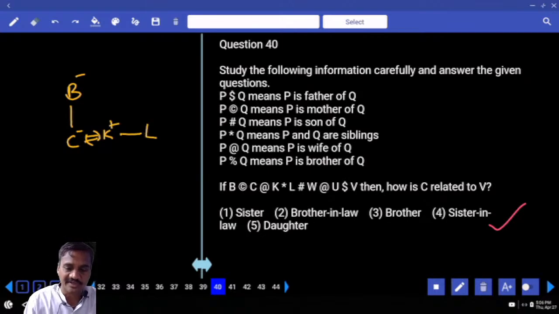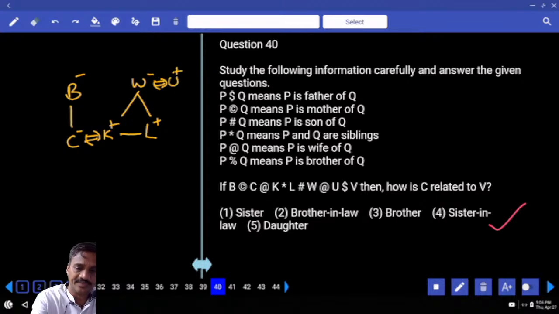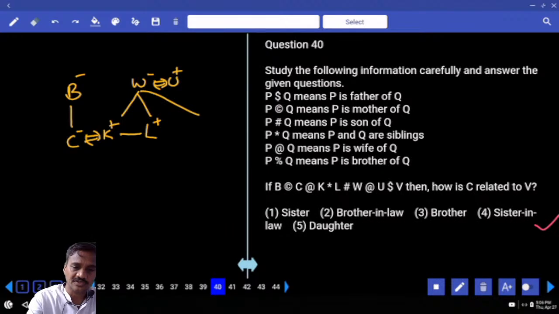L hash W: L is the son of W. W at the rate of U: W is the wife of U. And finally U dollar V: U is the father of V. Then how is C related to V? V's brother's wife, sister-in-law. Choice 4 for question number 40.